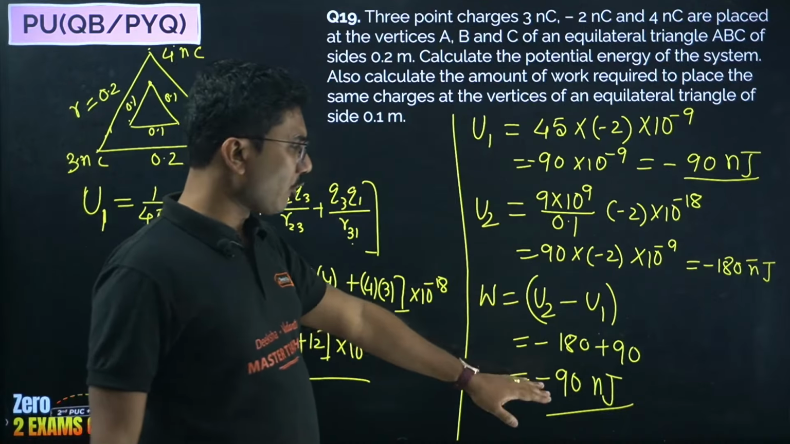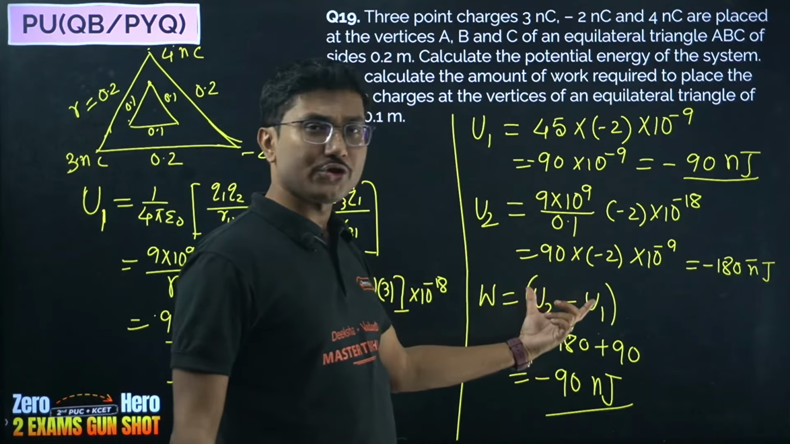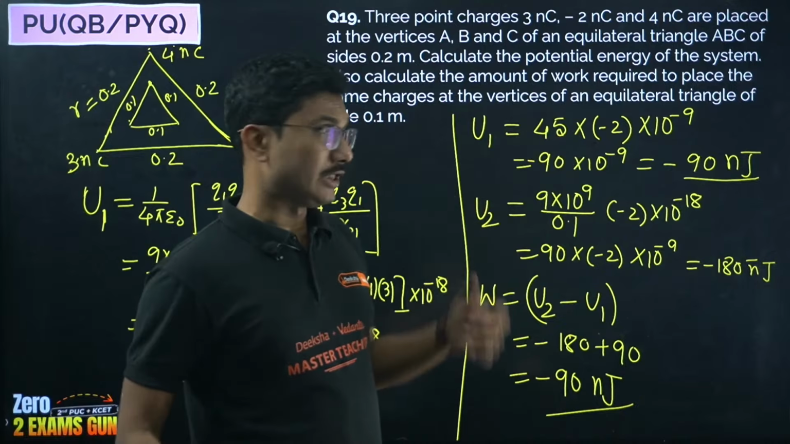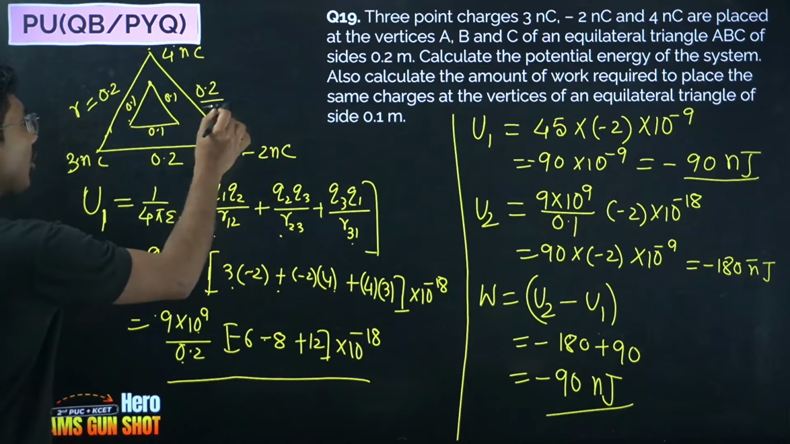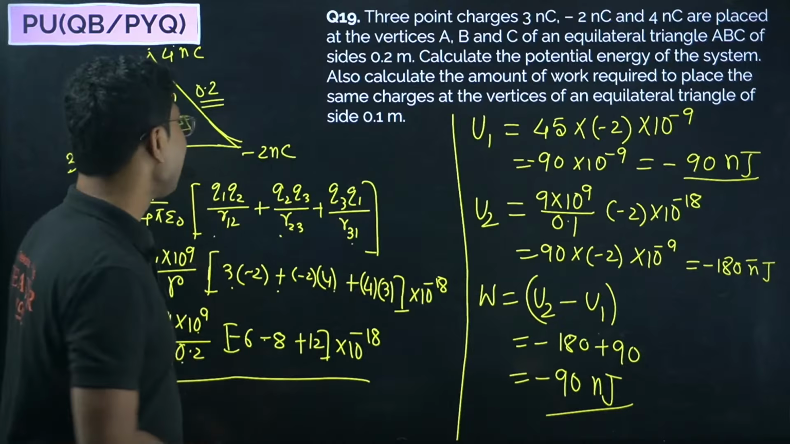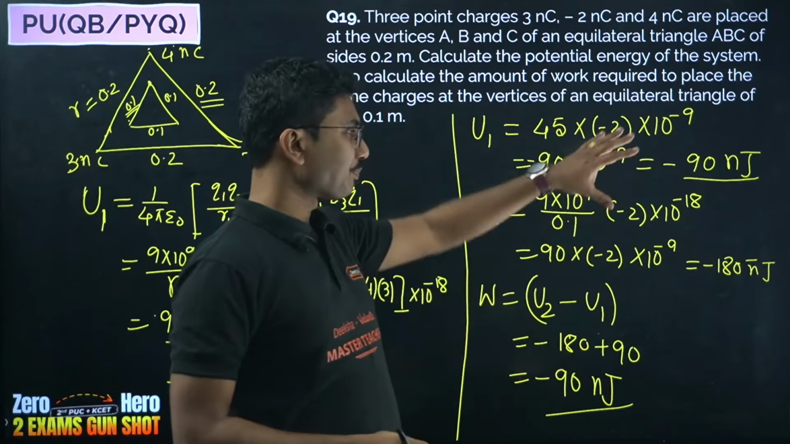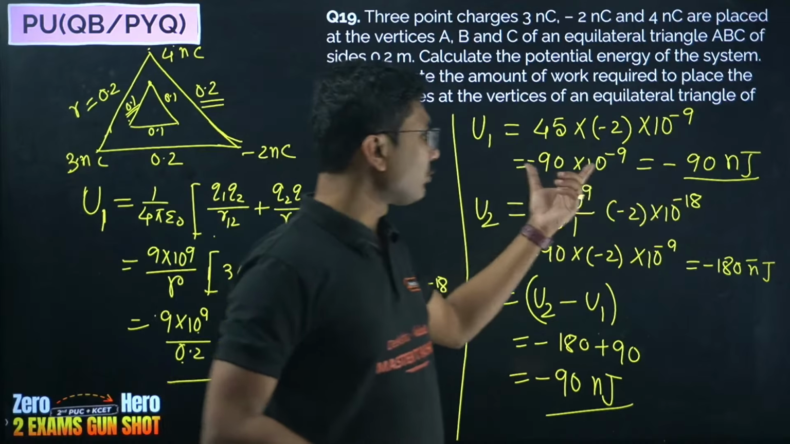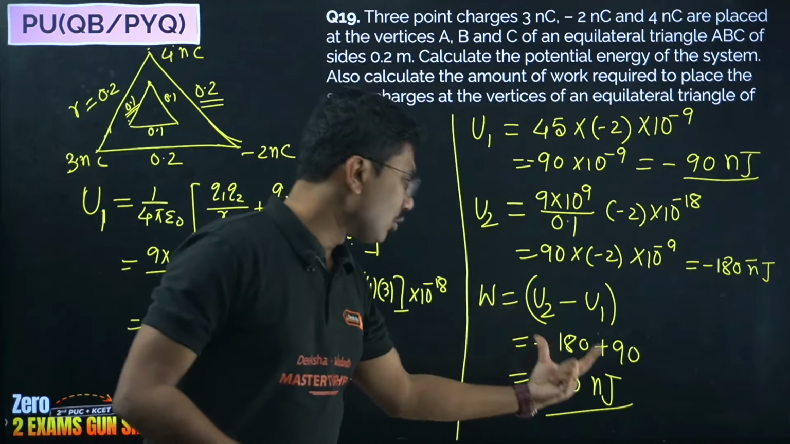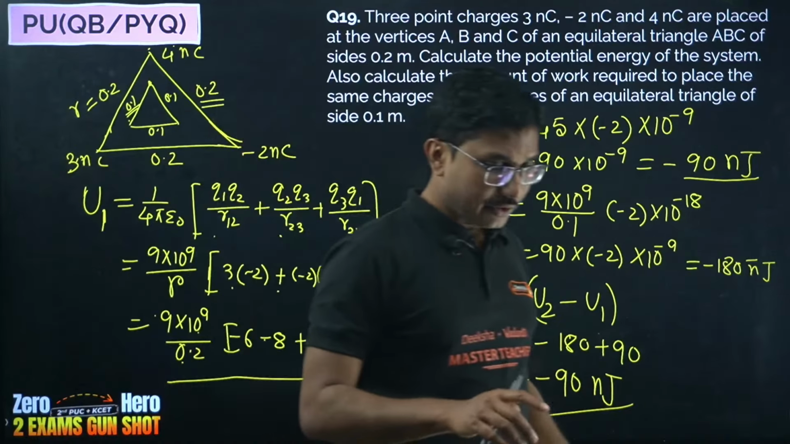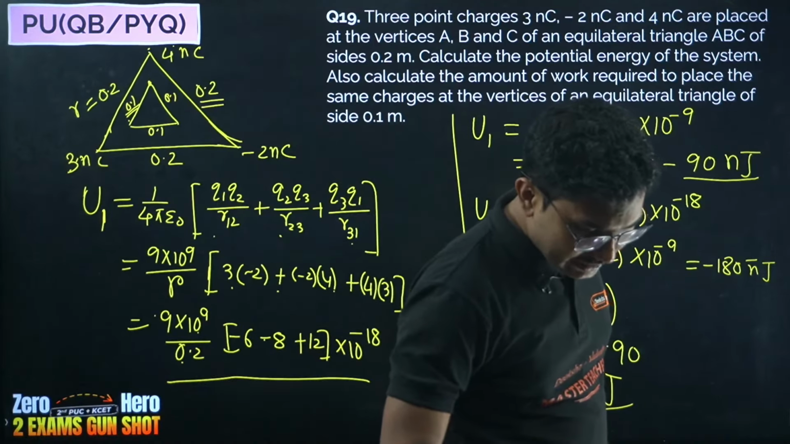Same problem, same case. Remember, final position minus initial position. Initially it was at a distance of 0.2 meter. Final is 1.1 meter distance. And because the total energy of the system is negative, your work done is also negative.